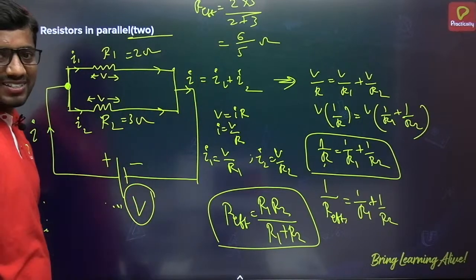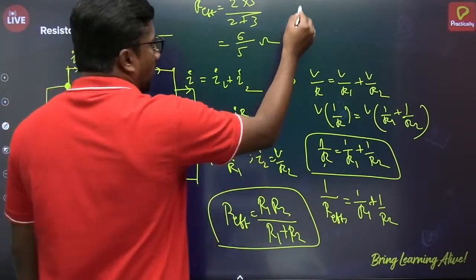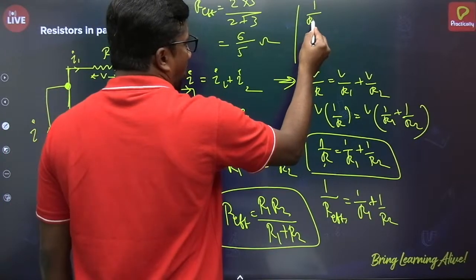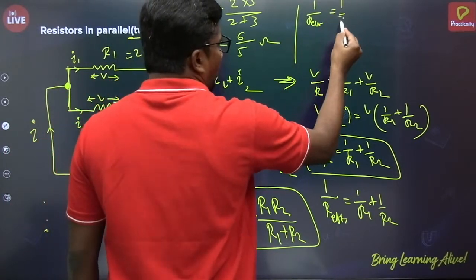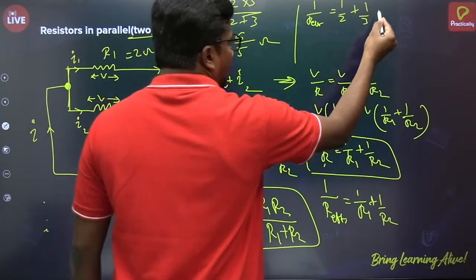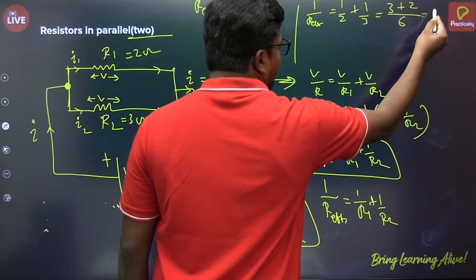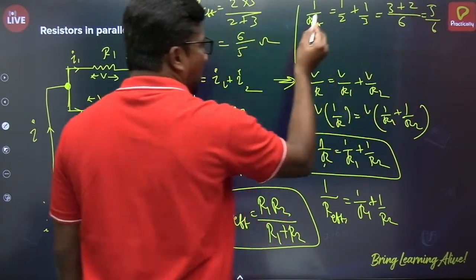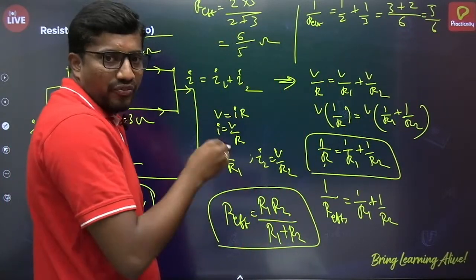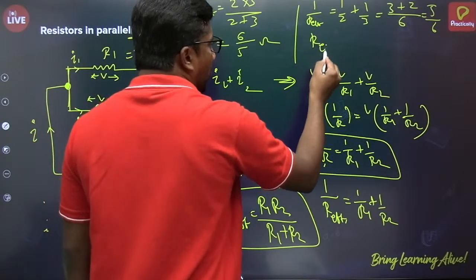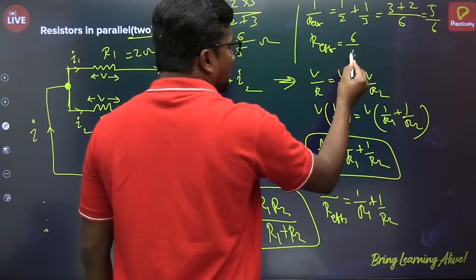That itself is the answer. If you are using the other formula, 1/R effective = 1/2 + 1/3. LCM is 6, 2 three times, 3 two times, so 5/6. But this 5/6 is the 1/R effective value. We want R effective, so R effective = 6/5 ohm.